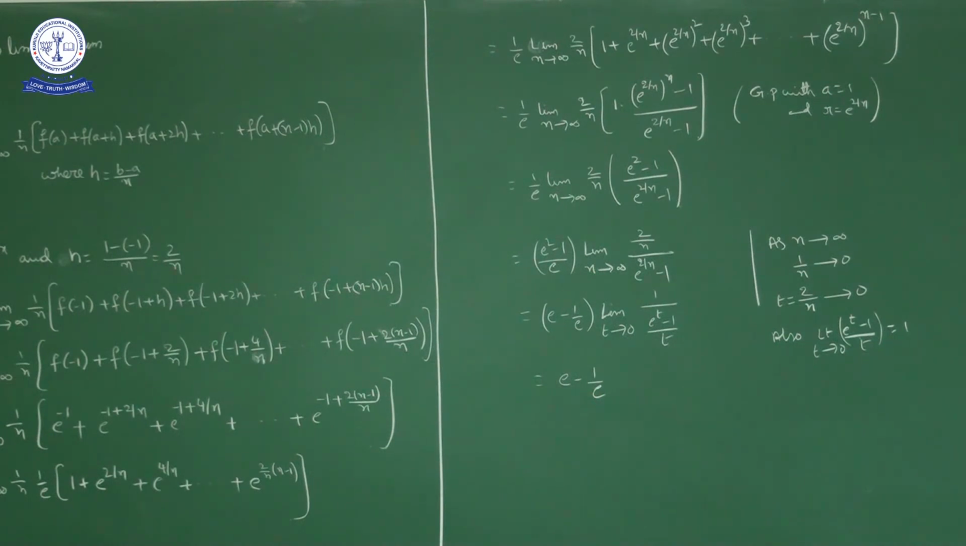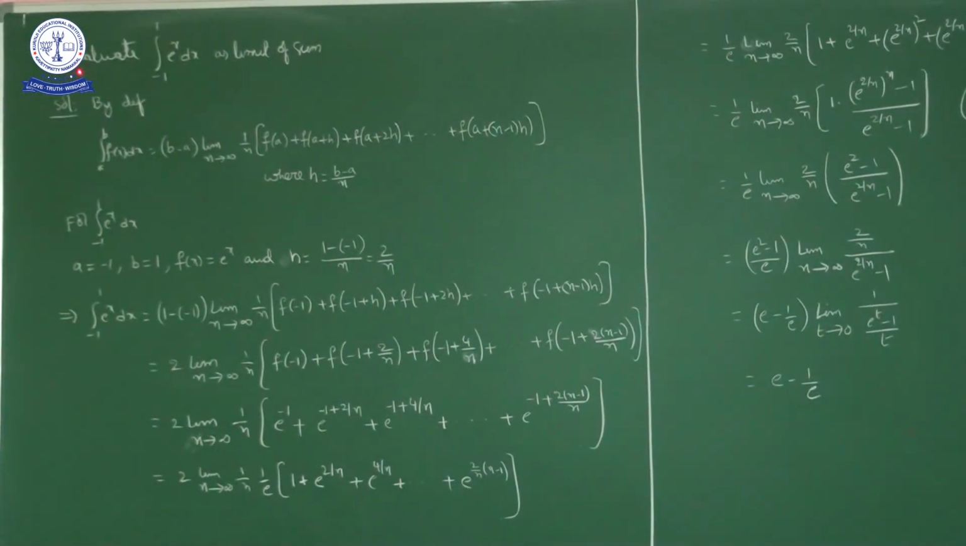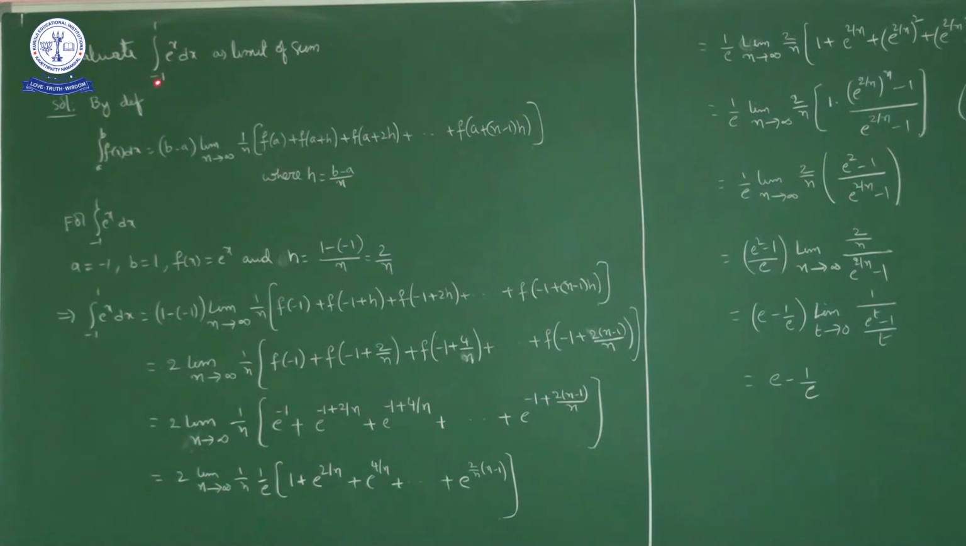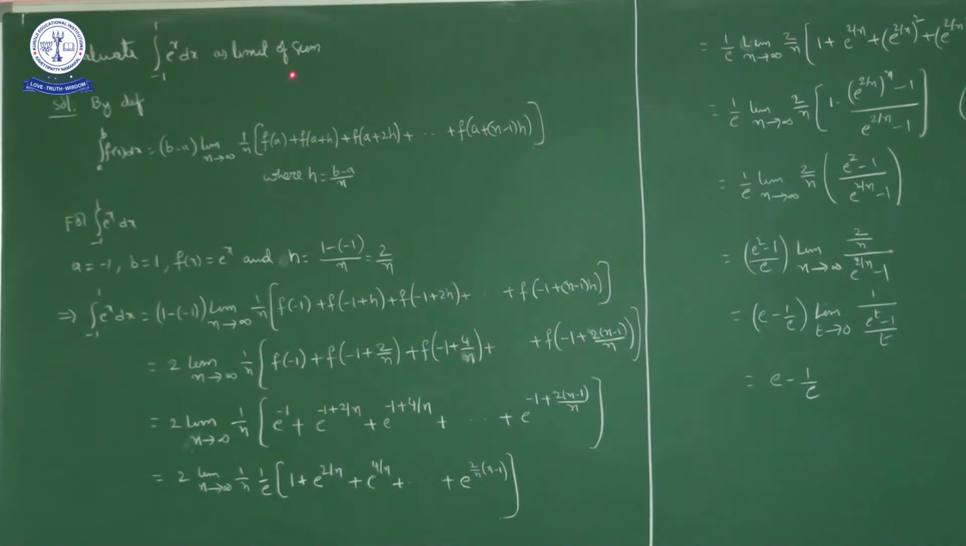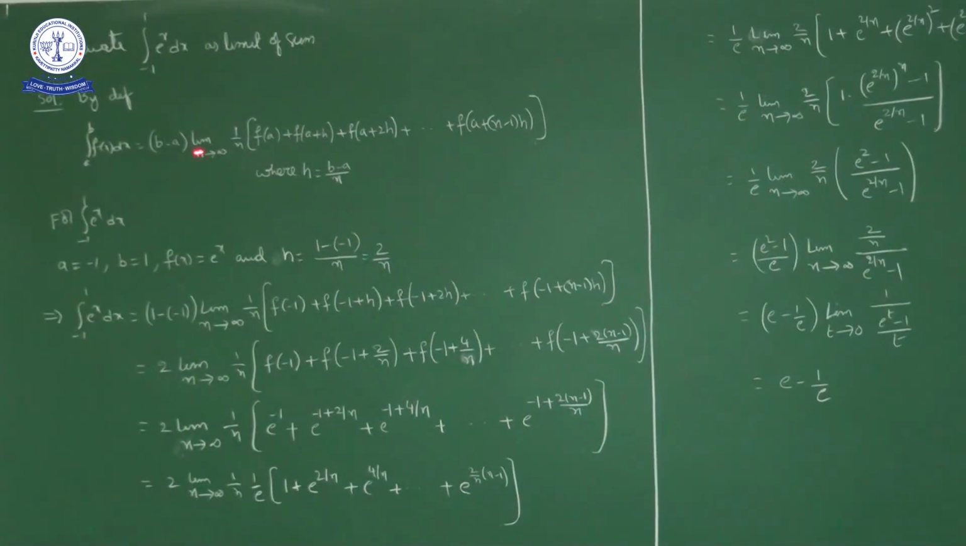Okay, I'll repeat once again. What is the given question? Evaluate integral minus 1 to 1 e power x dx as limit of sum. Okay, here by definition, integral a to b f of x dx is what? B minus a into limit n approaches to infinity 1 by n f of a plus f of a plus h plus f of a plus 2h and so on up to f of a plus n minus 1 into h, where h is equal to b minus a upon n.